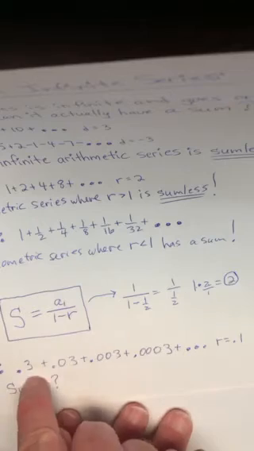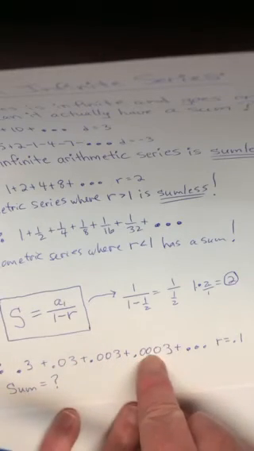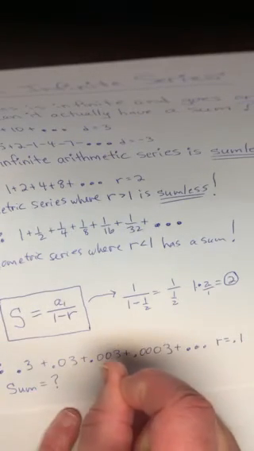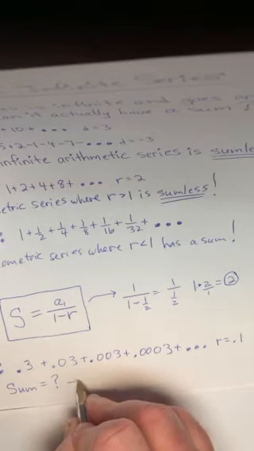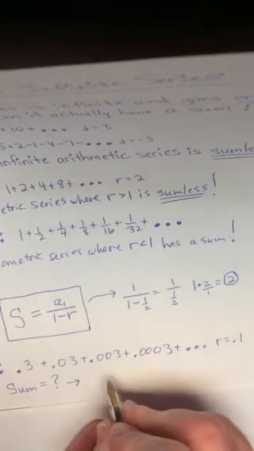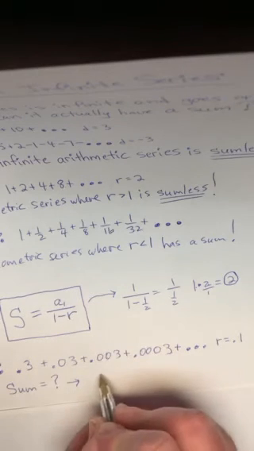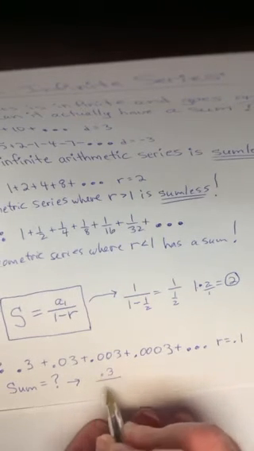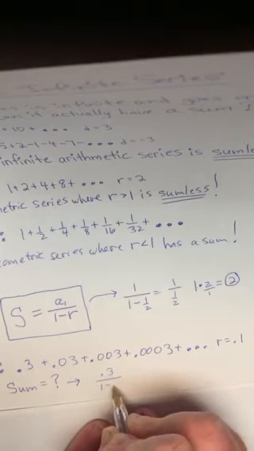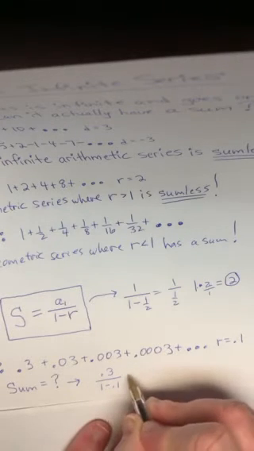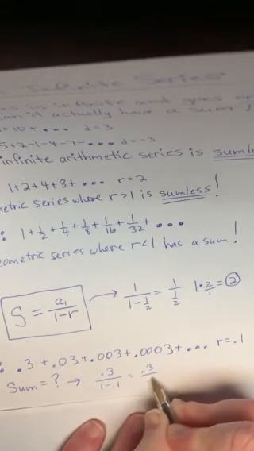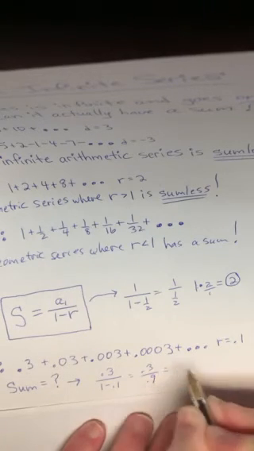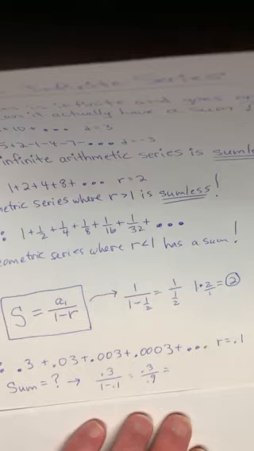So I can actually find the sum of this series and add all these numbers together, even though they go forever. And the sum would actually be, okay, here we go. Let's use our formula. A1 is 0.3 over 1 minus r, which is 1 minus 0.1. So that's really 0.3 over 0.9. If I want to use my calculator, 0.3 divided by 0.9, I hit enter.